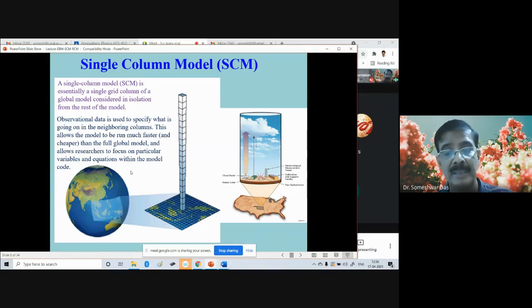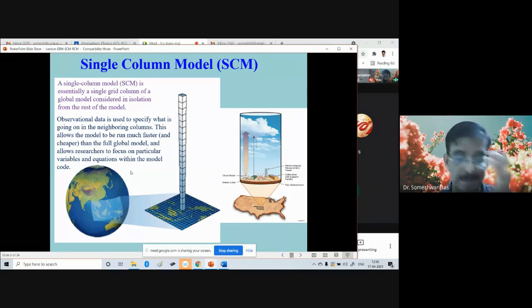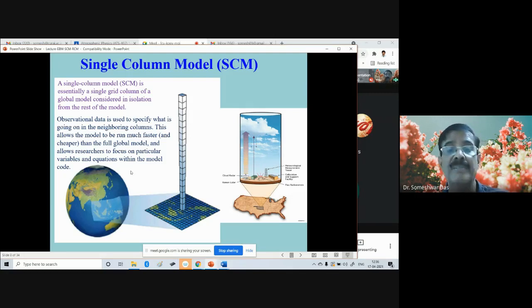Because we know that the knowledge of the Earth's atmosphere is still not perfect, right? There is always a lacuna in our understanding of the physical processes of the atmosphere, right? So if you are trying to test one physics, then the errors in the other physical processes might contaminate the results of your physics which you are trying to test.